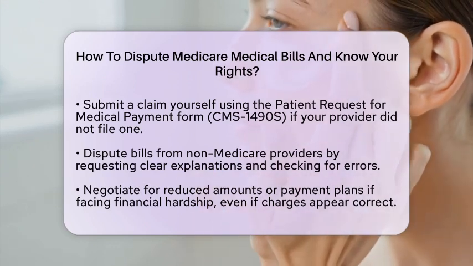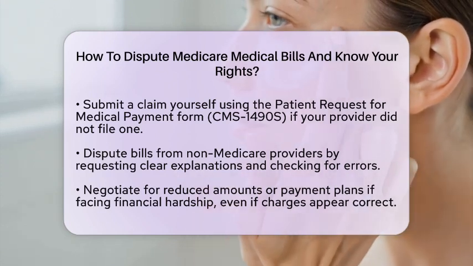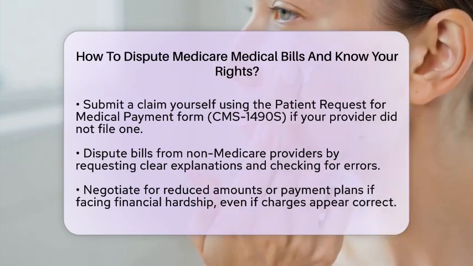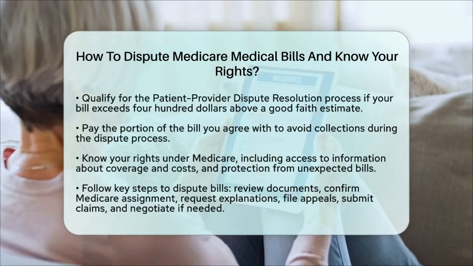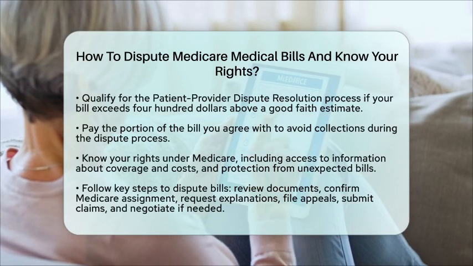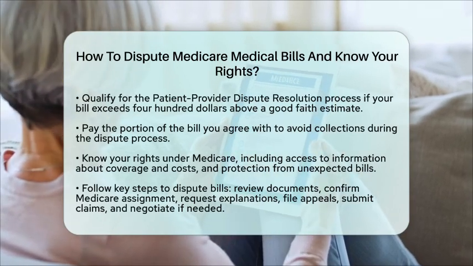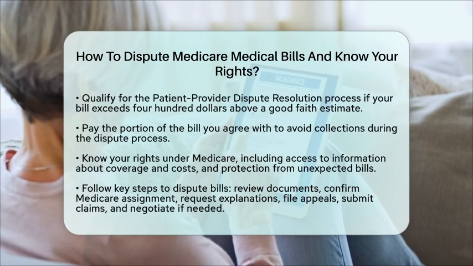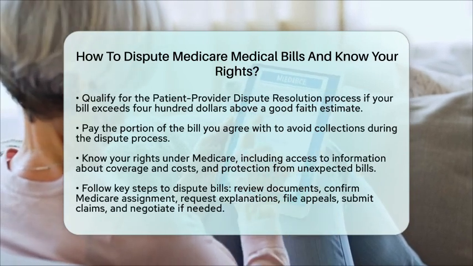Your rights under Medicare include access to clear information about your coverage and costs. You have the right to appeal coverage and payment decisions. You are also protected from unexpected bills for emergency services or certain out-of-network care under laws like the No Surprises Act. Additionally, you can request and receive explanations of your medical bills and claims.